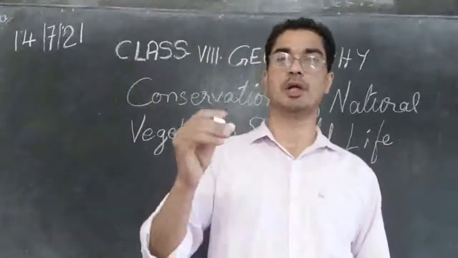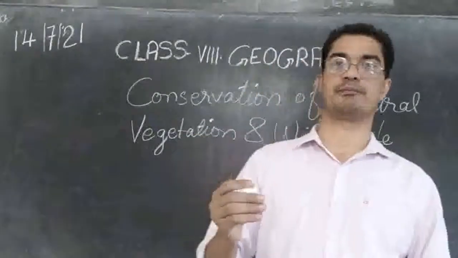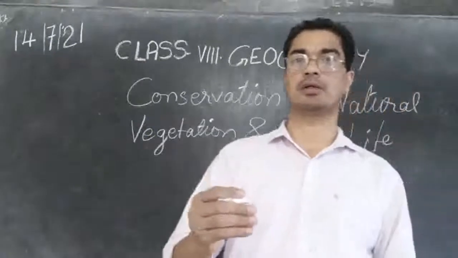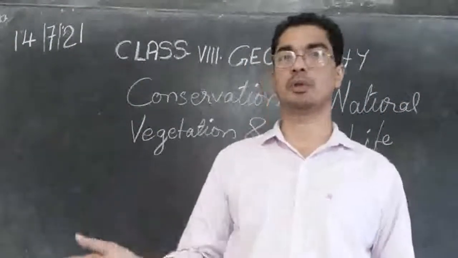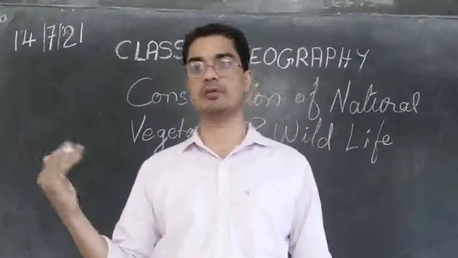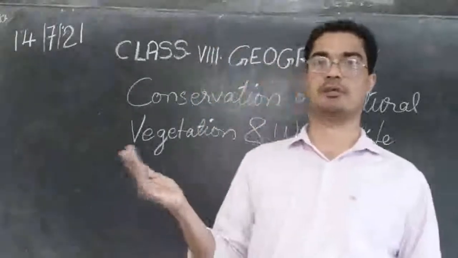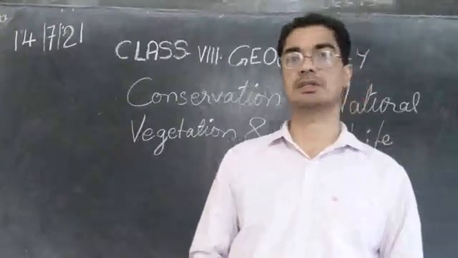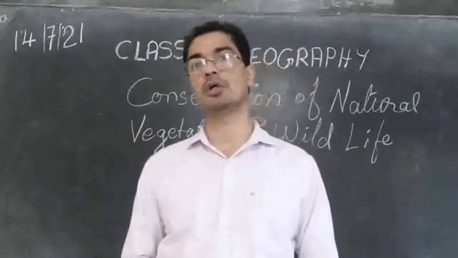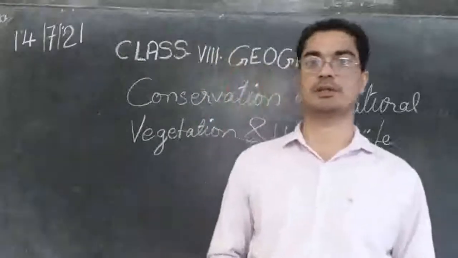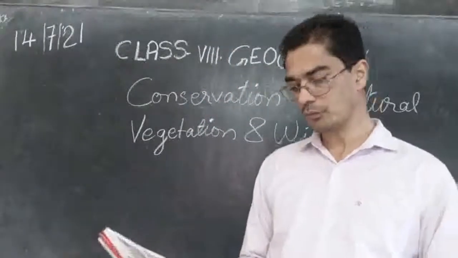Some people may be putting fire there, or cooking near the jungle and leaving the fire. The wind will blow, the dry leaves will catch fire and the entire forest will get burned. So all these things can be because of human beings. Otherwise there is not much chance of a forest catching fire.